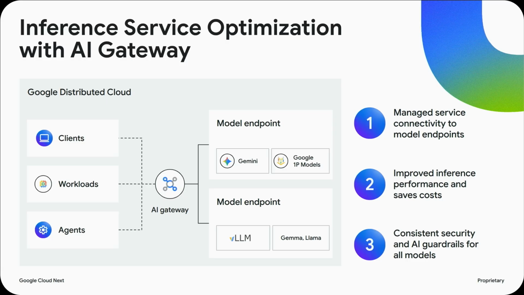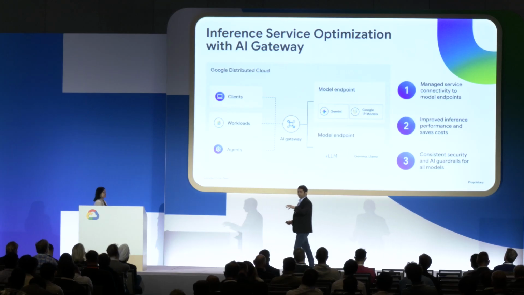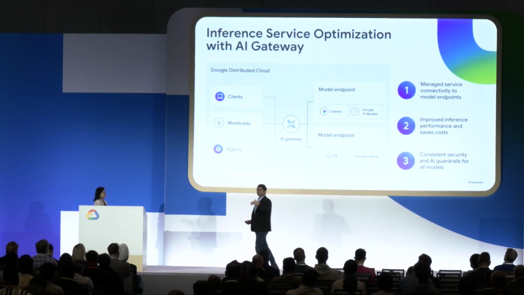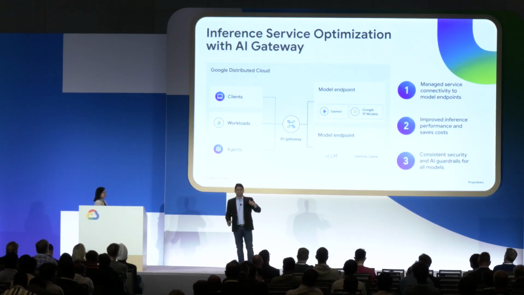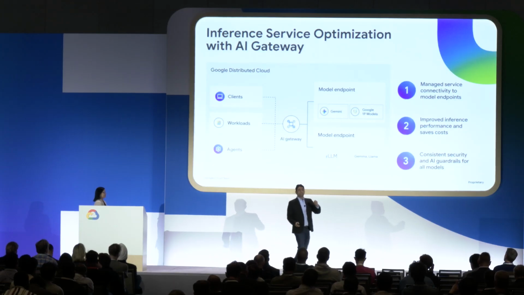What does this mean? Whether you are a client, a human client, a workload, or an agent, our AI gateway, which is a fully managed service on GDC, will do body-based routing and ensure that we are taking you to the right model to run whatever application that you have. Typically, it is the application that decides what is the most optimal model, and within the application, there's also a choice of a primary and secondary model. So the AI gateway can intercept the body of that query and make sure that it goes to the right model.